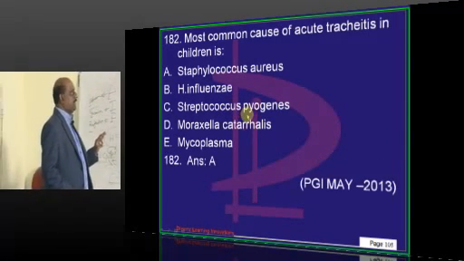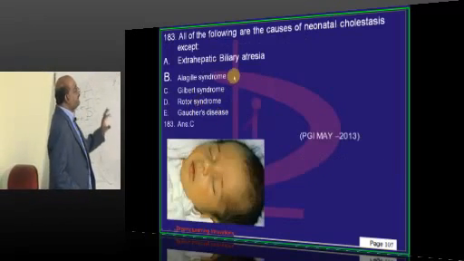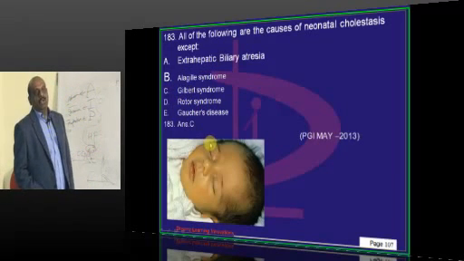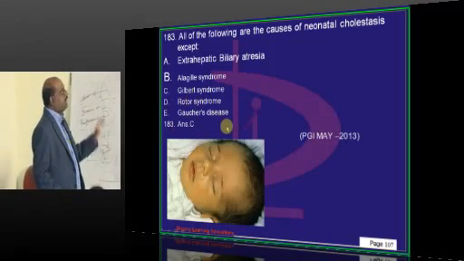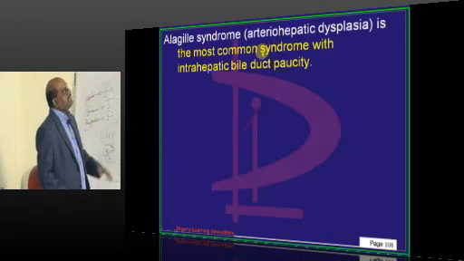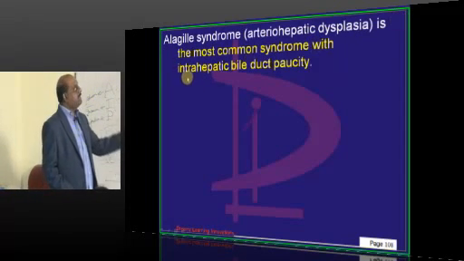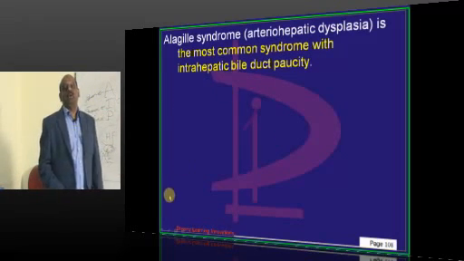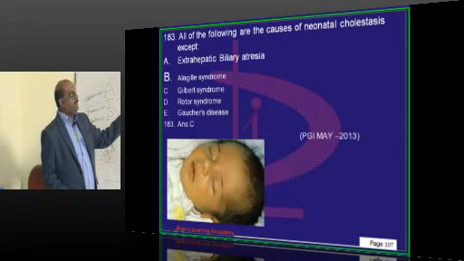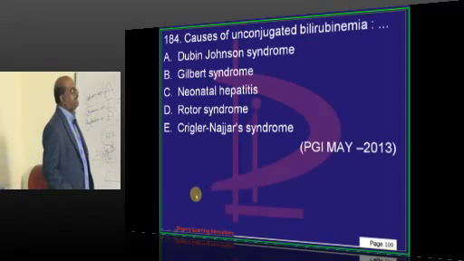Acute tracheitis in children. What is it? Because of Staphylococcus aureus. What leads to the development of neonatal cholestasis? Basically, extrahepatic biliary atresia, Alagille syndrome, Dubin-Johnson, Rotor, in all these scenarios. So what is Alagille syndrome? It is also called arteriohepatic dysplasia. It is the most common syndrome associated with intrahepatic bile duct paucity. So all this will lead to the development of cholestasis, is what you need to basically remember.